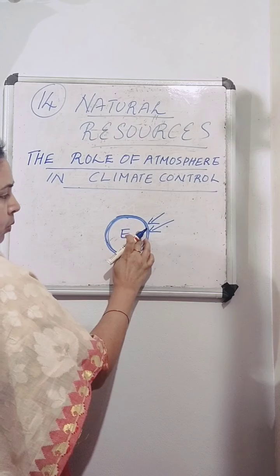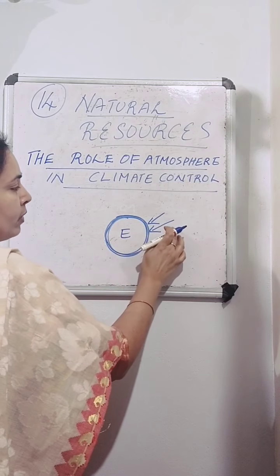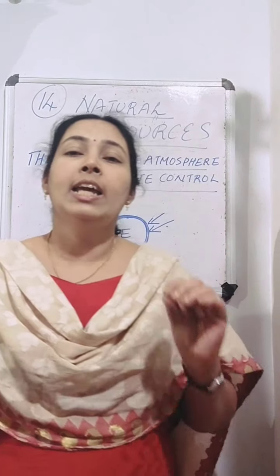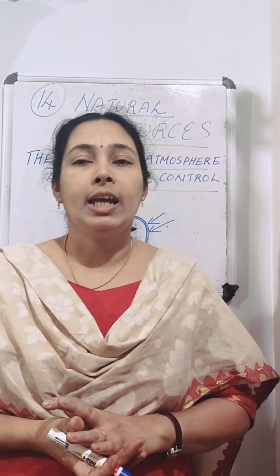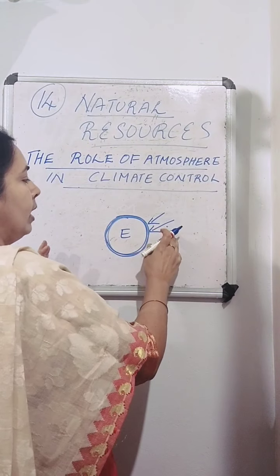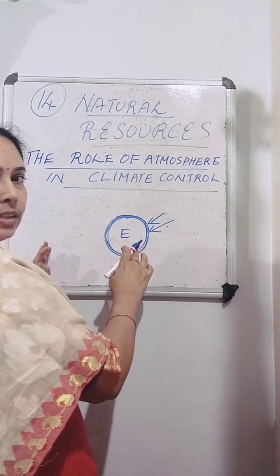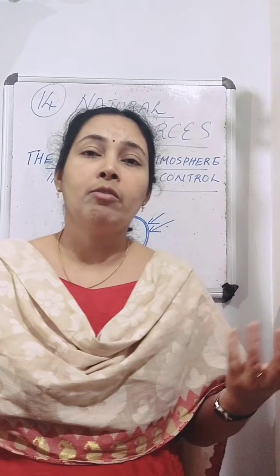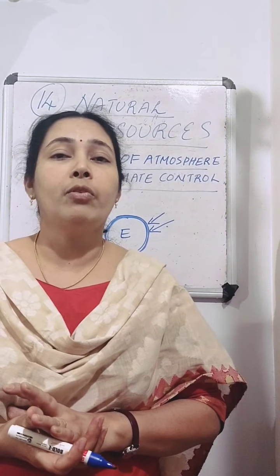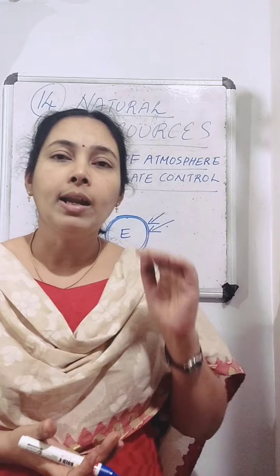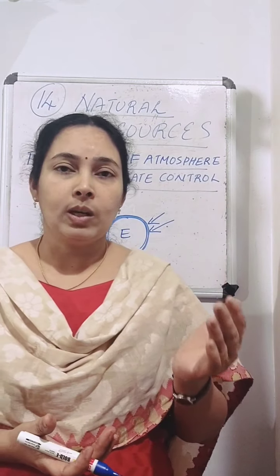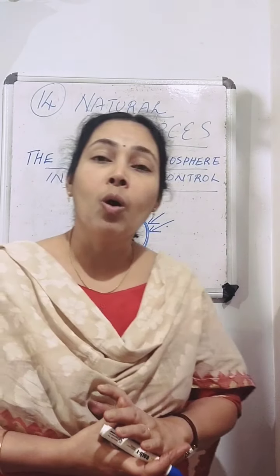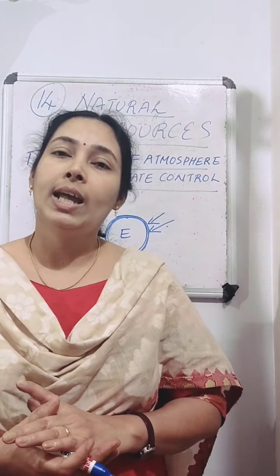So this layer of atmosphere prevents the entering of heat into the earth. So it prevents the sudden increase in temperature during daytime. It won't allow heat to enter the earth. Otherwise, if heat enters into the earth, what happens? The temperature on the earth during daytime will be very high and it will be difficult for living things to live on the earth. But here the atmosphere is acting as an insulator, so it won't allow heat to enter into the earth and it won't increase the temperature during daytime.